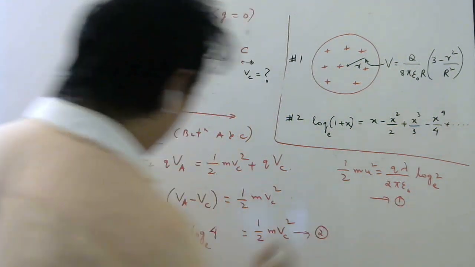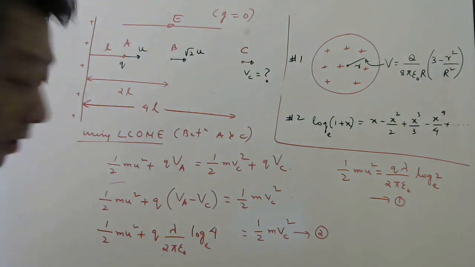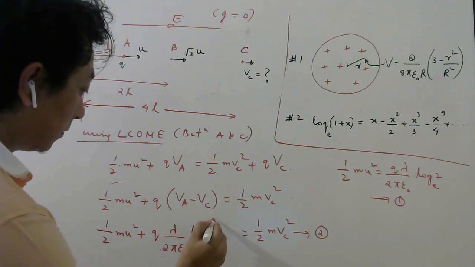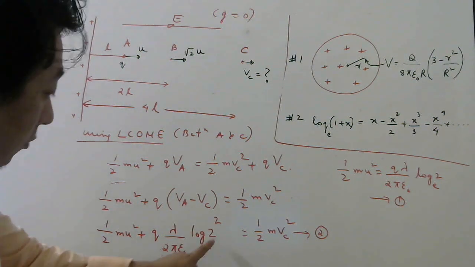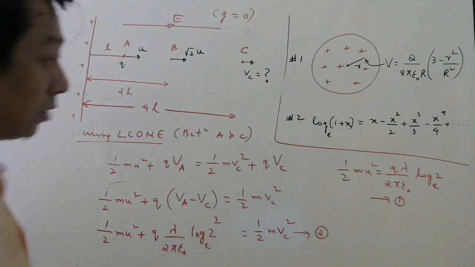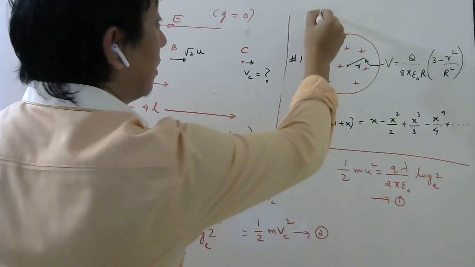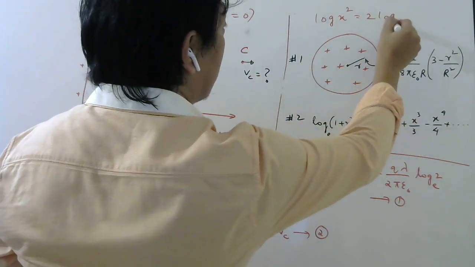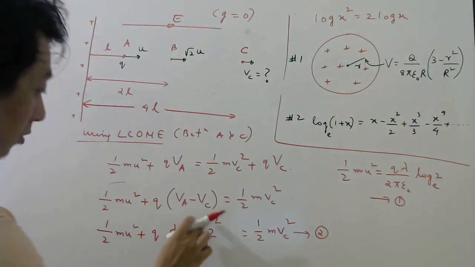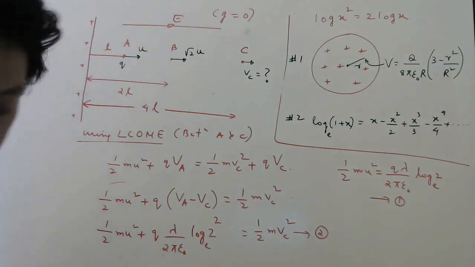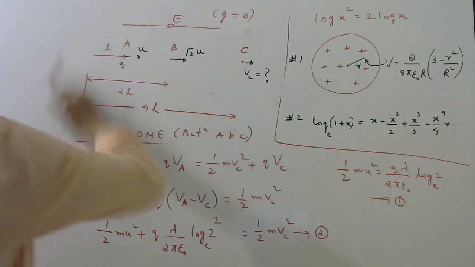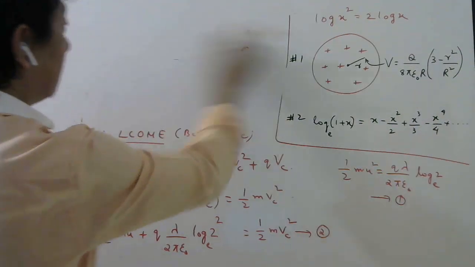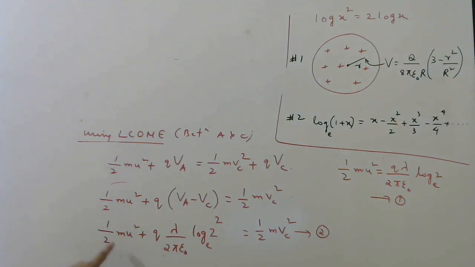Look here. Log 4, I can also write 2 power 2. Right? This 4 I can write 2 power 2. And you know property of log, right? Log of x power 2 is 2 log x also. So this 2 can be written here. So now I don't think this diagram is needed. So let me remove this diagram. Okay, now you see this part.